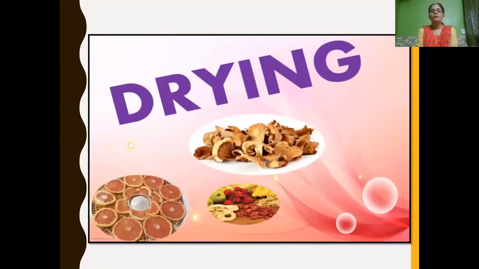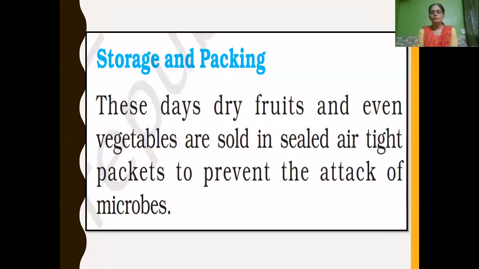And the next method we are going to learn is drying. As you know, some food items can be dried. Due to drying, what happens? Dehydration, the water content in it will be removed so that microorganisms cannot grow in that. So it will not be spoiled. So till now, children, we have learnt about chemical methods, salting, sugaring, then pasteurization and drying. Now we will learn about storage and packing.